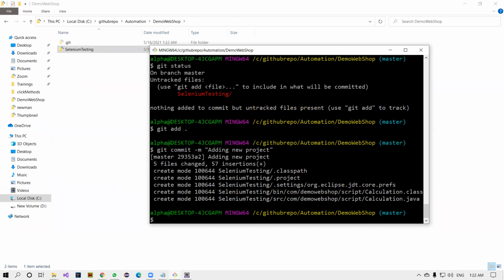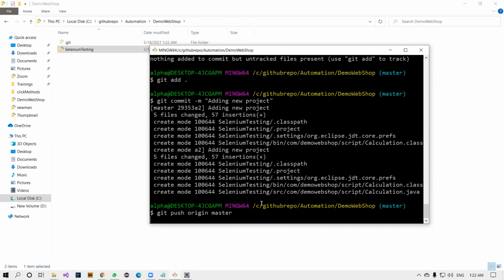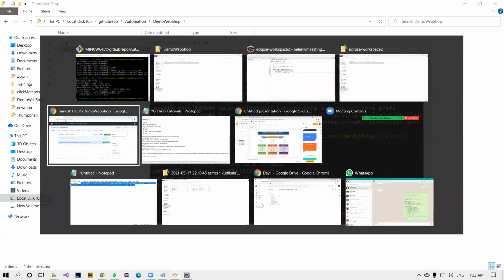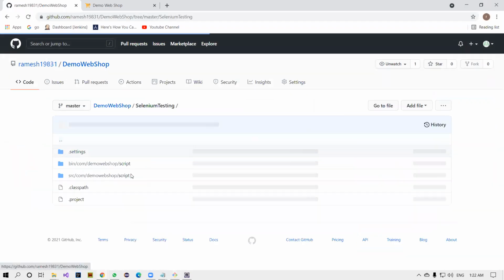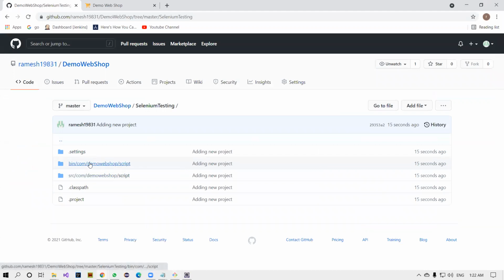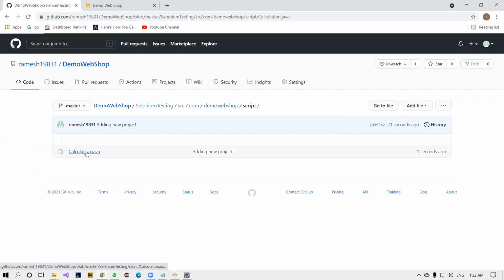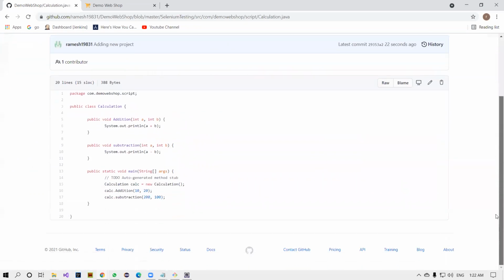Perfect, right? Now next one is git push origin master. Now go back here fast. Your project is coming here. You see your source code, src, calculations. You see that your code is available here.